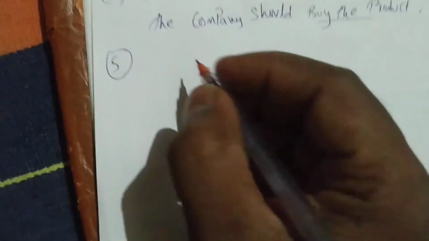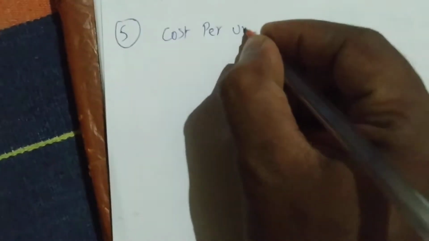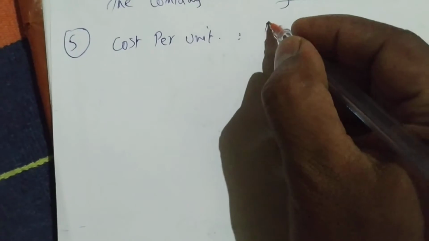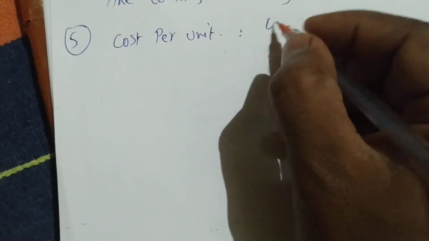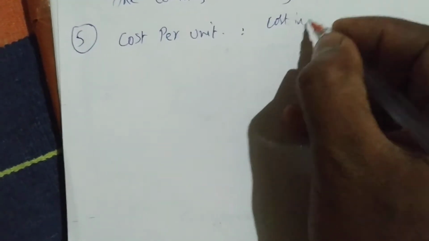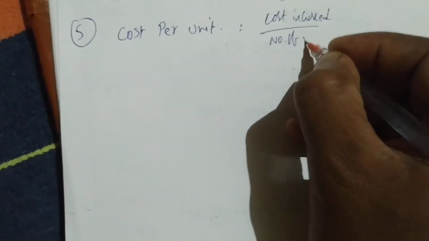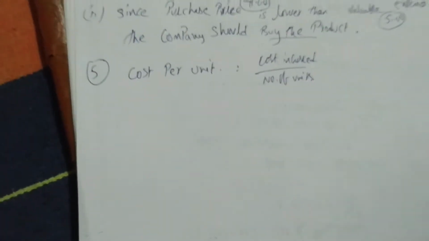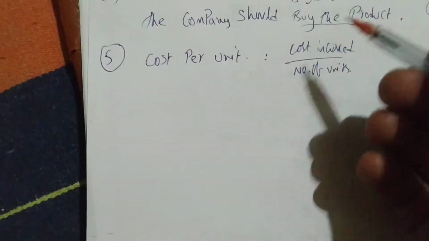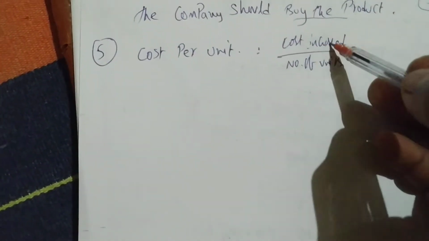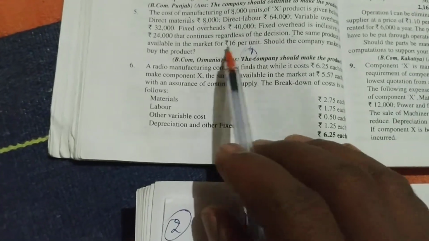Okay, so first of all we'll find out the cost per unit. So how to find out cost per unit? Cost incurred divided by number of units. Okay, so finding cost per unit is very easy. Why are we finding cost per unit? Because here he says 16 per unit.